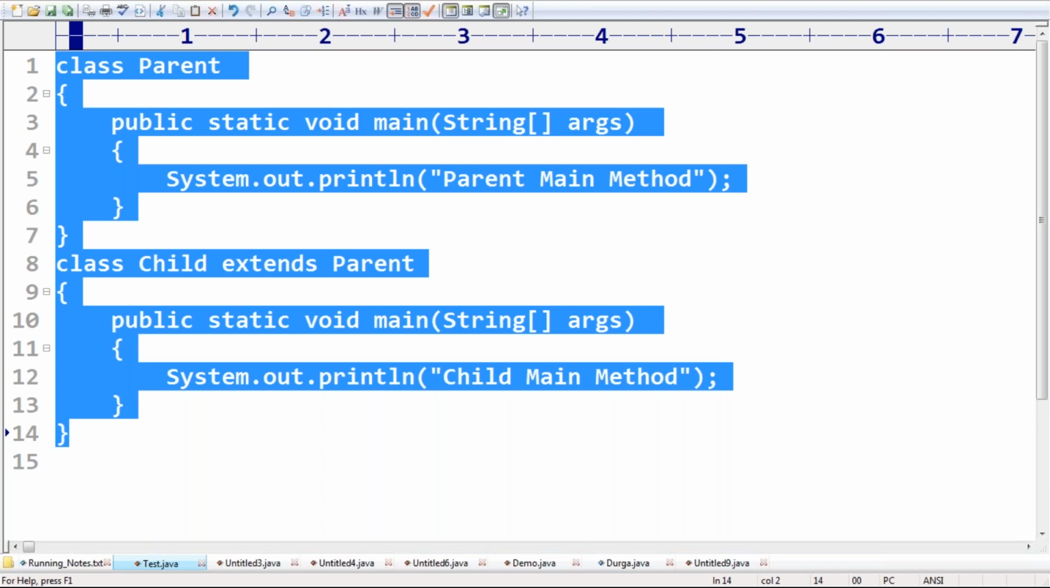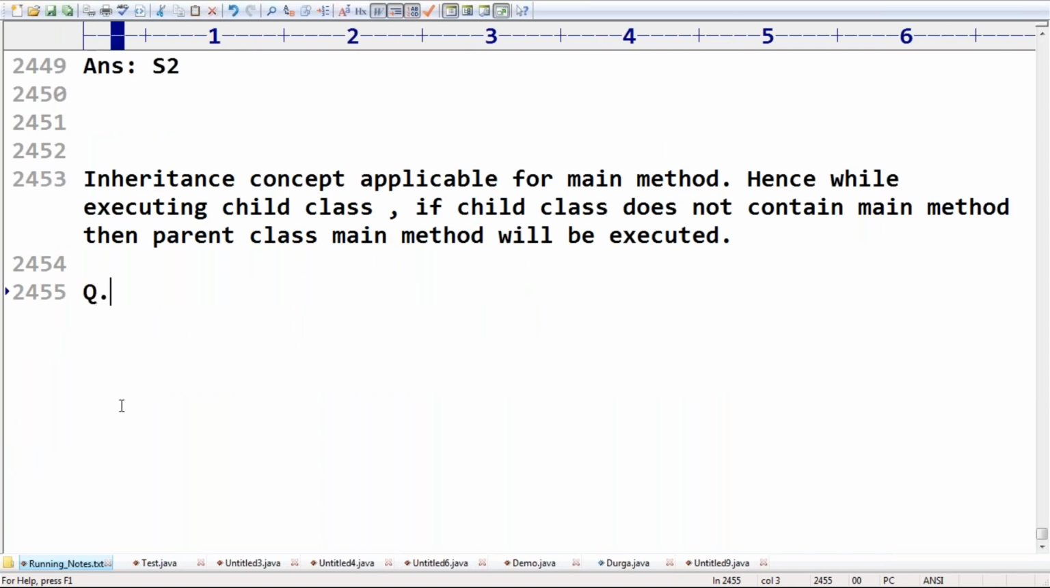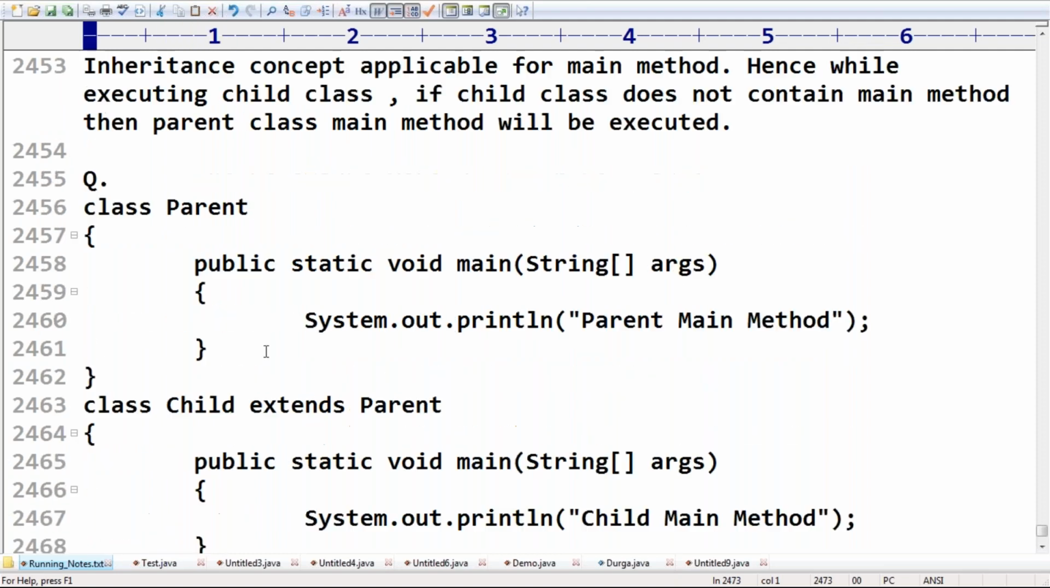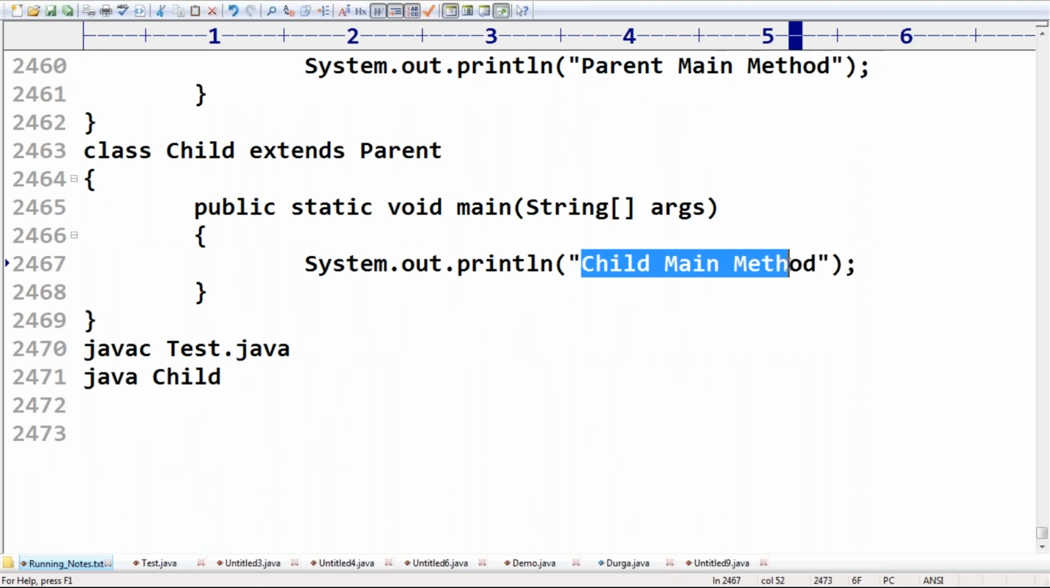But for a static method, this is called method hiding. Remember this one. It is called method hiding, but not overriding. So take very special care. What is the difference between method hiding and overriding? I will discuss that in the OOPS concept, don't worry, sir. But just make sure you are aware. Now I'm taking Java C Java child. What is the answer we are going to get for this? I hope you know already. The output we are going to get is child main method.